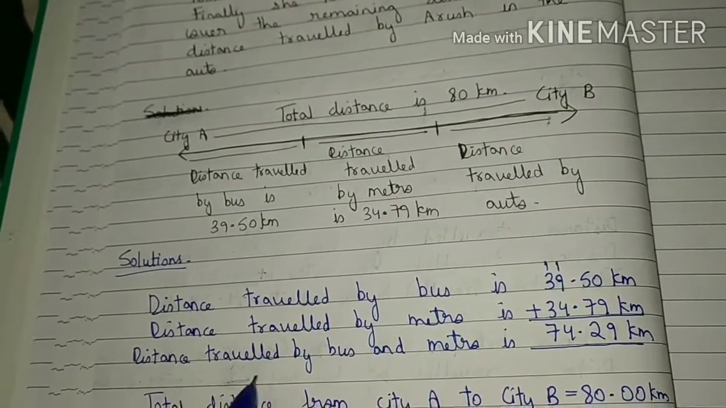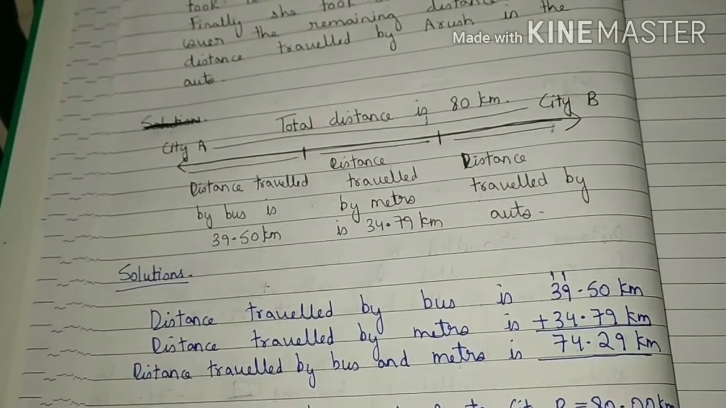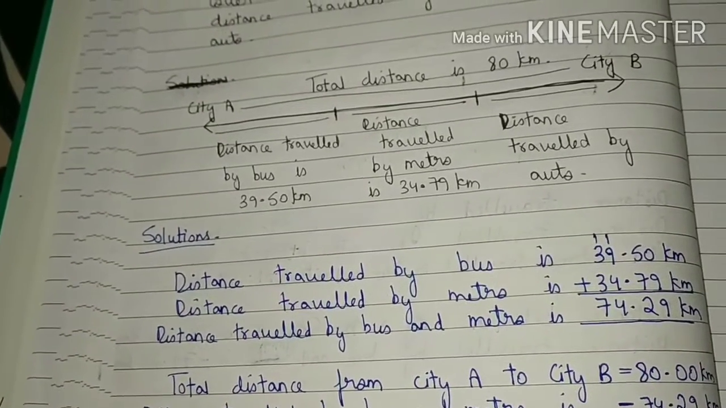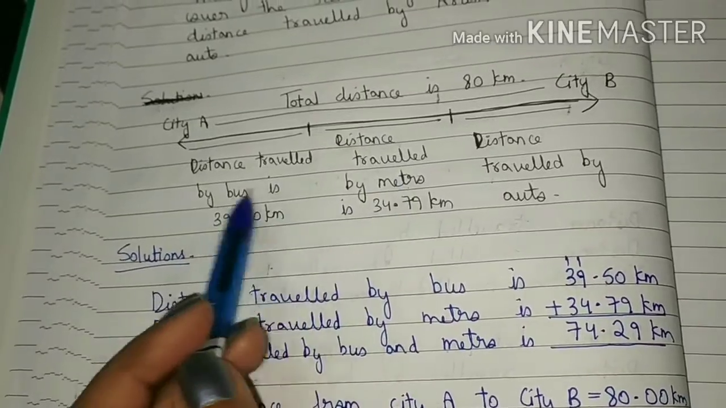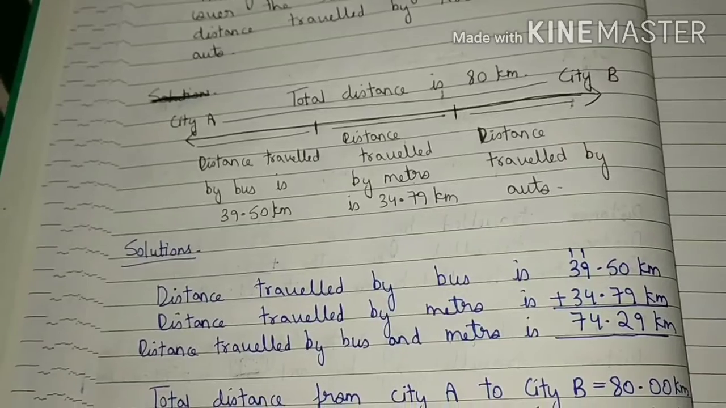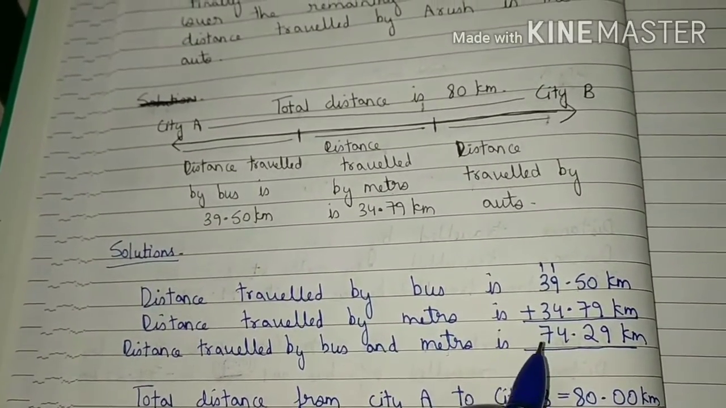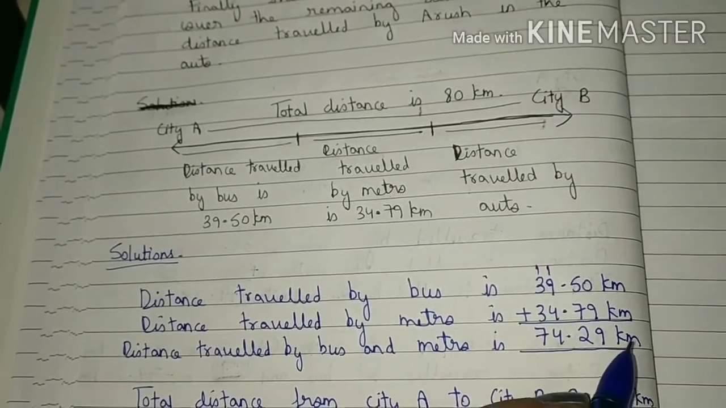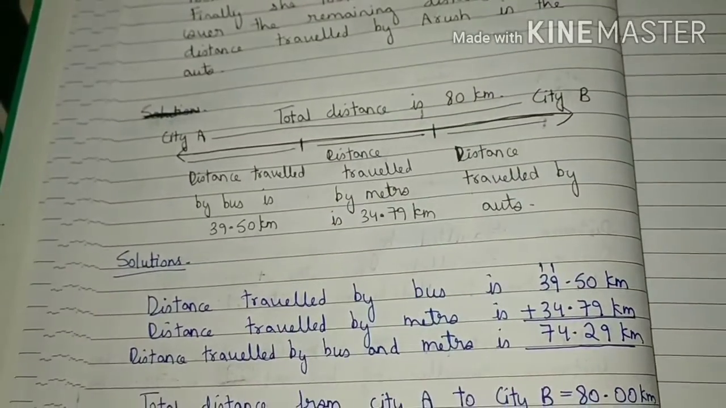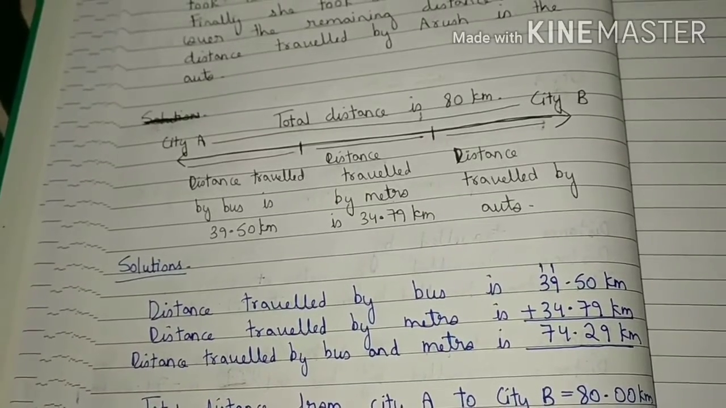So the distance travelled by bus and metro is 74.29 kilometer. So the distance travelled by Arush with the help of bus and metro is 74.29 kilometer. Now students, we will subtract 74.29 kilometer from the total distance, that is 80 kilometer, because then only we can find out the distance travelled by auto.